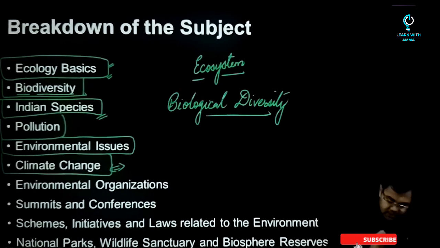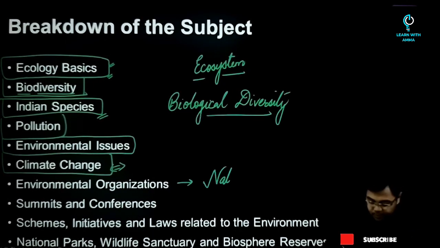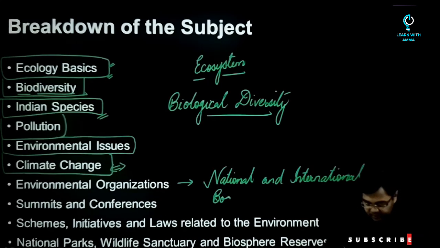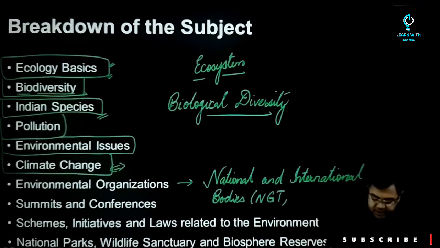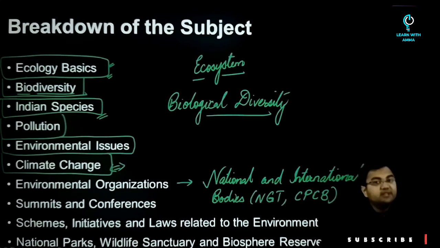Then after that, environmental organizations. Here we are talking about both national and international. Also the bodies, the environmental bodies that we have in India. For example, National Green Tribunal, then Central Pollution Control Board. So all these kind of bodies that we have in India, plus the environmental organizations that you have.